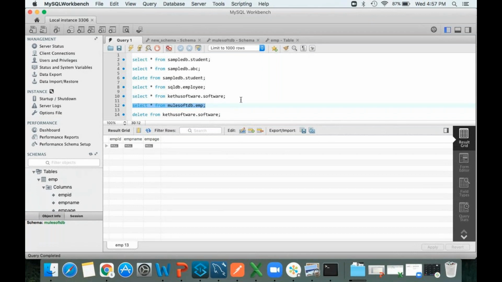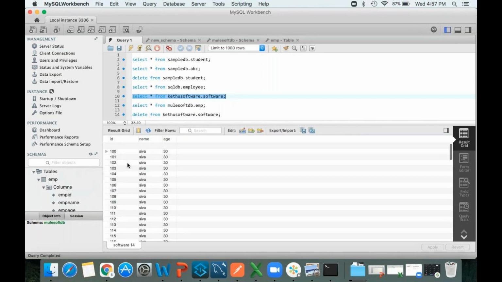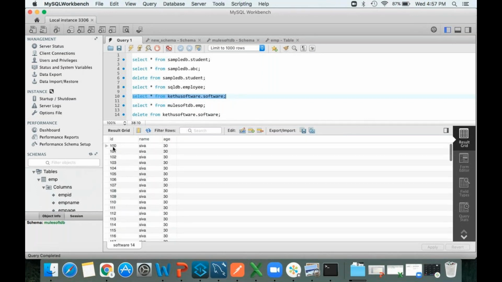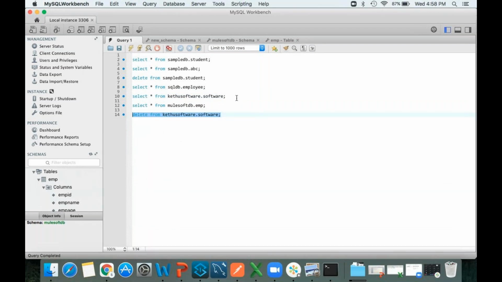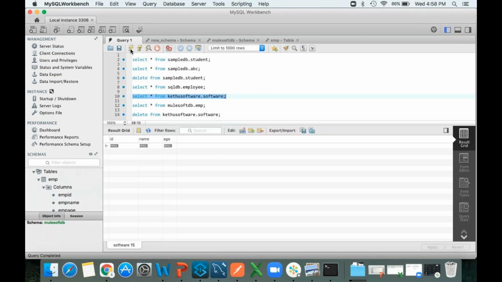I created one database in the previous class. Let me execute this. You will get all the records. Click on this. See, 100 Siva 30. Like this I loaded 199 records. If you want to delete all these records, what you can do? Delete star from, like this. See, everything got deleted. Now if I want to test whether it is deleted or not, if I click on this, it will show empty. See now ID, name, everything is empty.